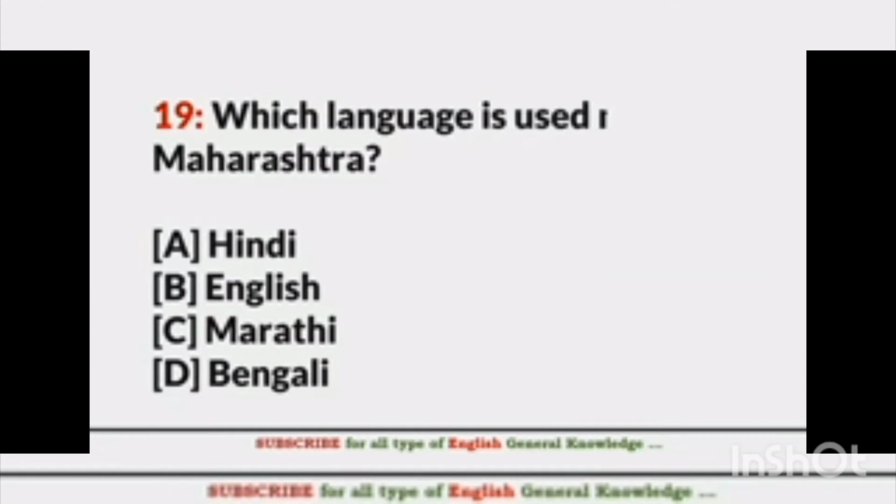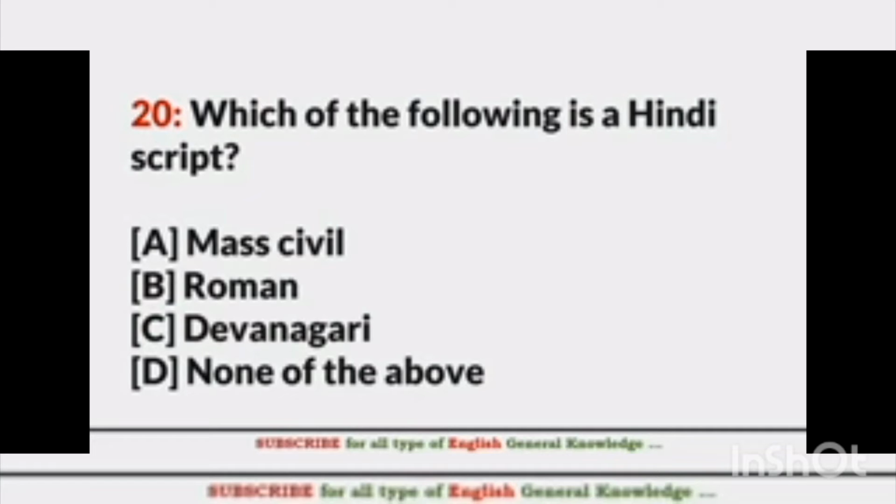How many Indian states have the Hindi language? How many states have Hindi as a language? That is 10. Which language is used most in Maharashtra? Which language is used the most in Maharashtra? That is Marathi. Which of the following is a Hindi script? Which of these is the Hindi script? That is Devanagari.